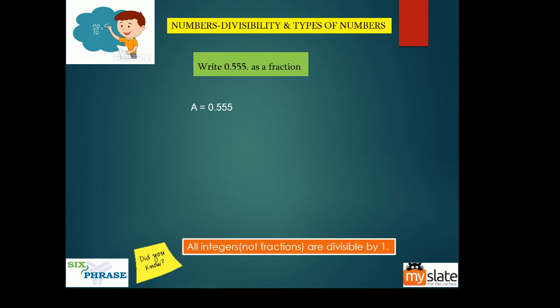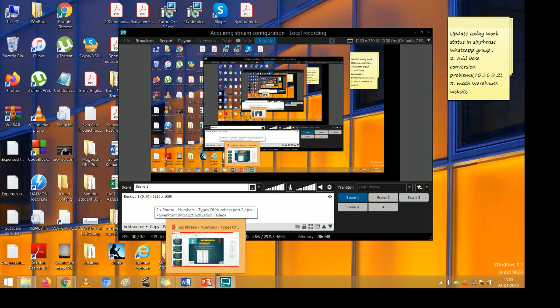0.555 as a fraction, we have already seen these types of problems. Take that to be a. 1000a is equal to 555. a is equal to 555 by 1000, and your final answer will be 111 by 200. I'm expressing this rational decimal as a rational number, which is in the decimal format, into fractional format. When I'm successfully able to do that, this is a rational number. Something that is in decimal format, if I am successfully able to convert it into a fractional format, we call it a rational number. That is the answer.